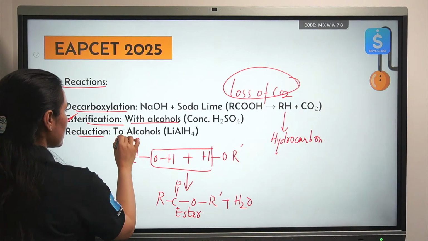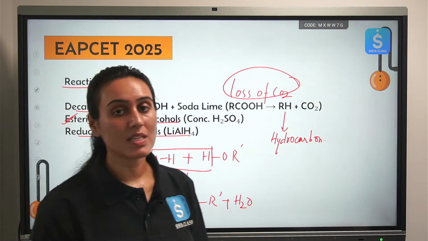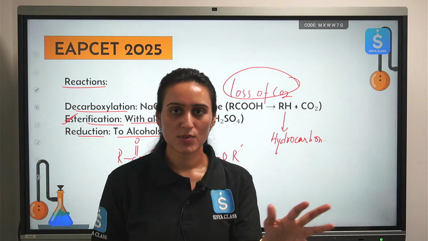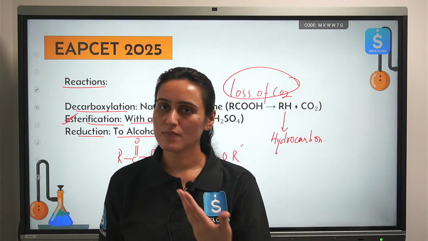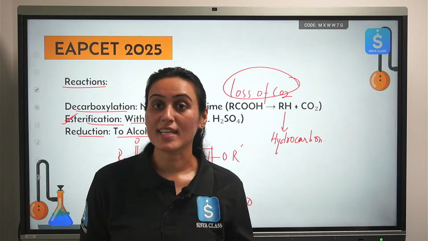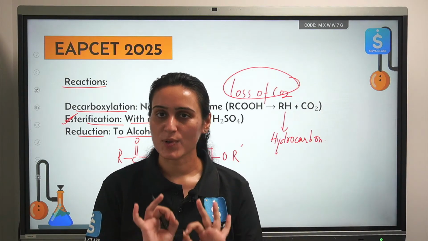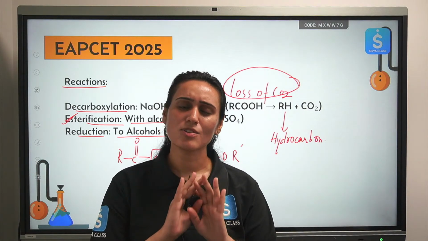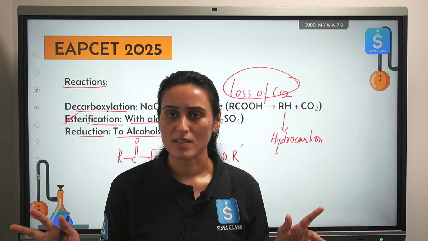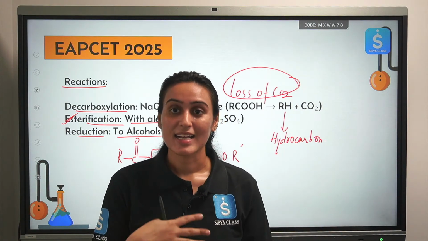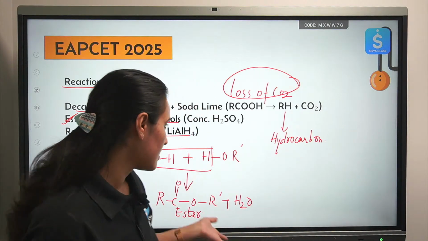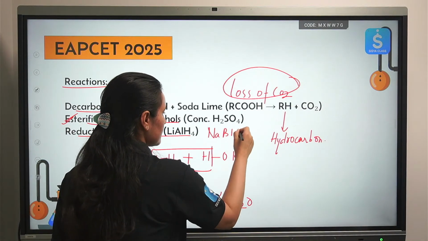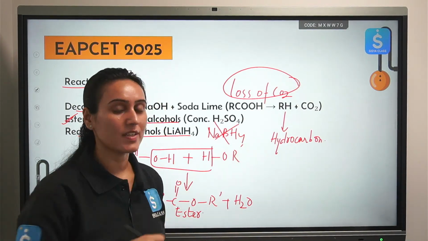Reduction, you can reduce it to alcohols with the help of lithium aluminium hydride. Remember, when we were talking about reduction of aldehydes and ketones, I told you, in order to reduce aldehydes and ketones, we can use sodium borohydride, we can use lithium aluminium hydride. Sodium borohydride is a weak reducing agent. Sodium borohydride is not capable of reducing your carboxylic acid. You need something stronger like lithium aluminium hydride. Okay, so please remember, you cannot use sodium borohydride here. This will not give you the reduction reaction.